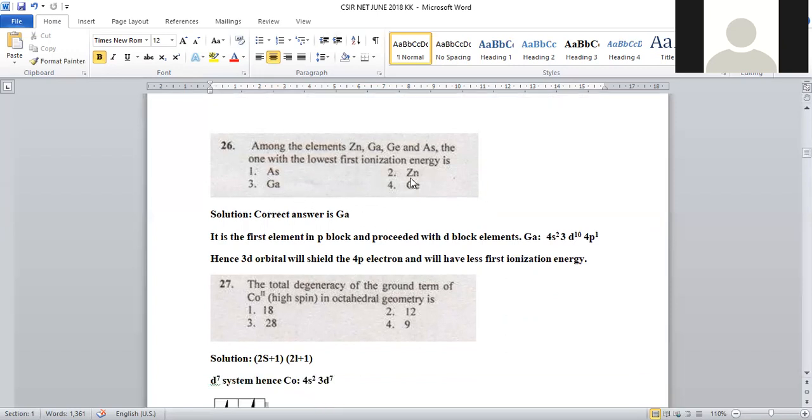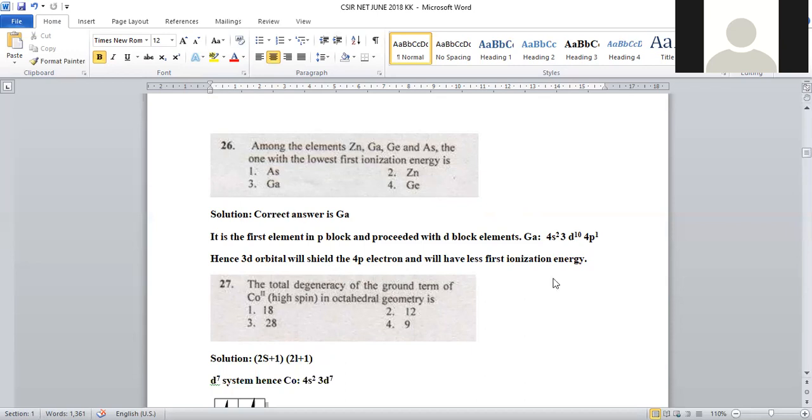So zinc is a d-block element and it is a d10 system. Everybody knows that in the d10 system, zinc, mercury, and cadmium are there. They have the least ionization potentials. So this d10 system has the least ionization potential, and these three metals are called volatile metals because of low ionization enthalpies.